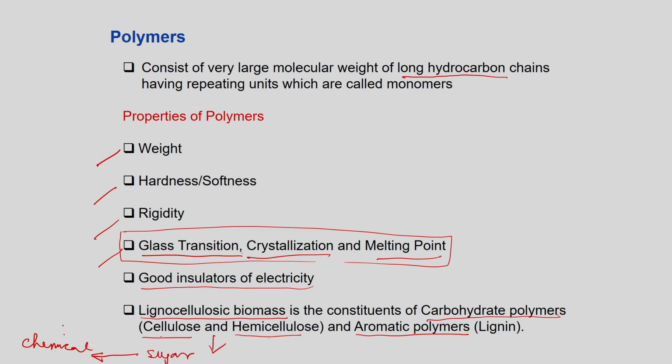So, that is a very useful synthesis route, and the aromatic polymers are the ones which are within the plant wall. This is very strong, it cannot be removed very easily, but cellulose and hemicellulose can be easily removed by some pretreatment method. So, these are also examples of polymers.